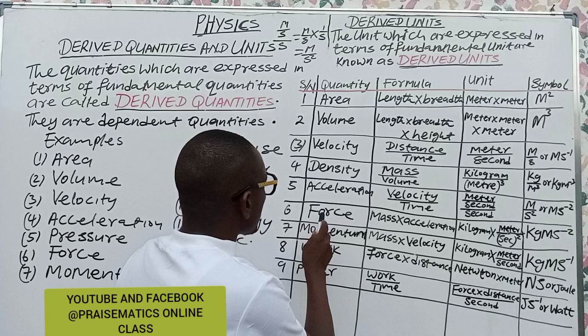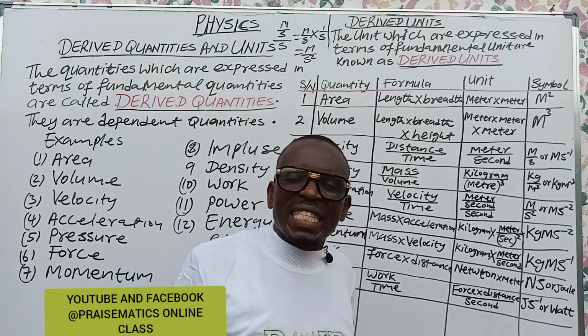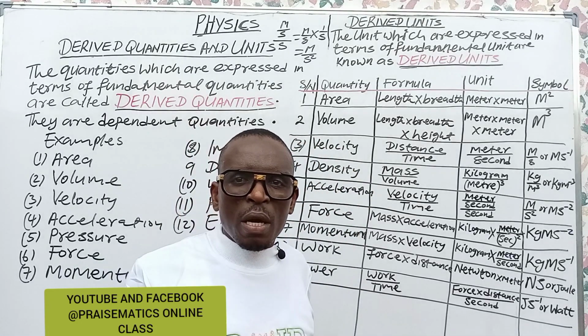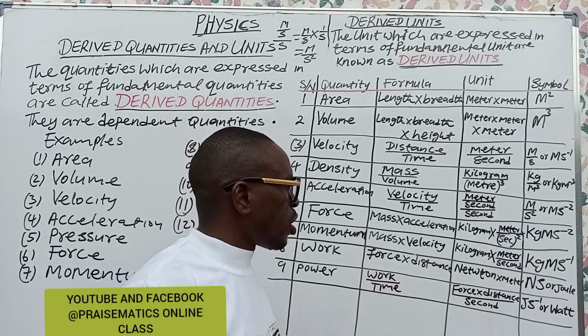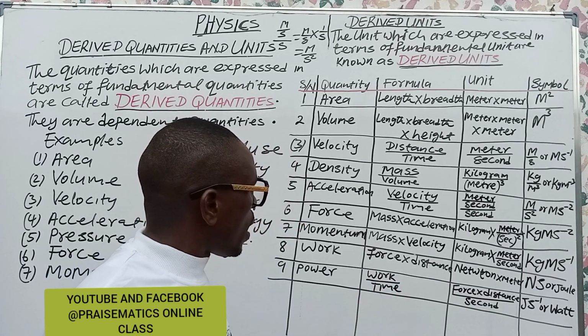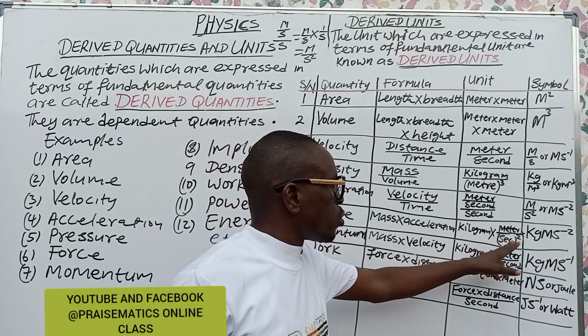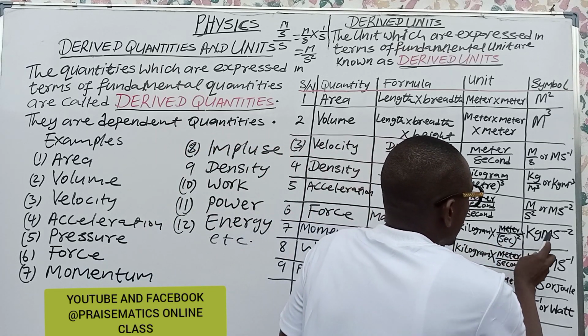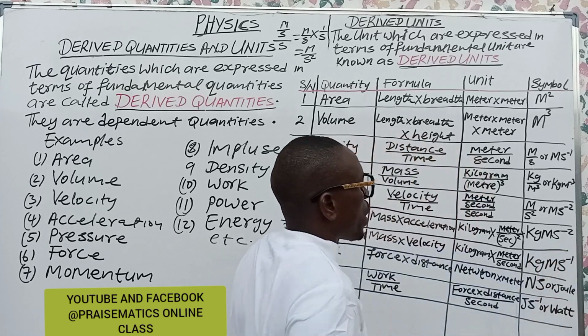Okay. Now let's go to force. Force is defined as what? Mass times acceleration. Mass is measured in kg. Acceleration is measured in what? Meter per second squared. Yes, meter per second squared. So that is the reason why we have it as kg meter per second squared.